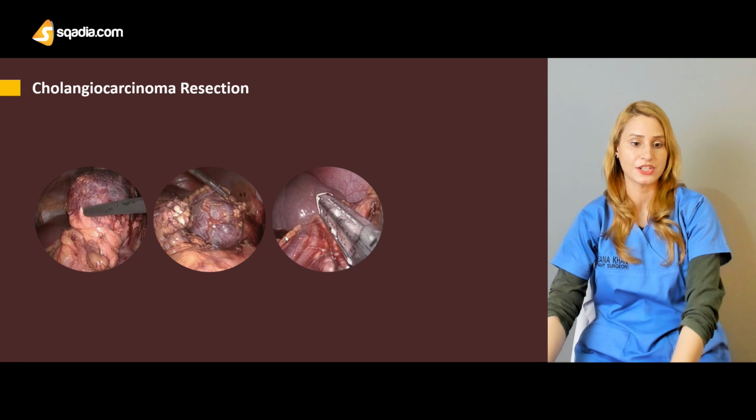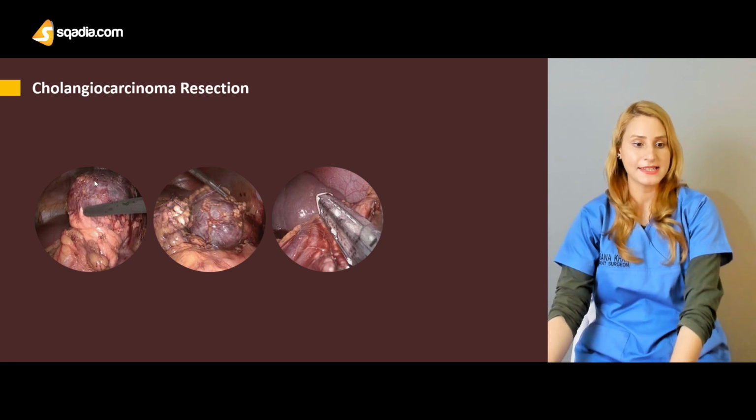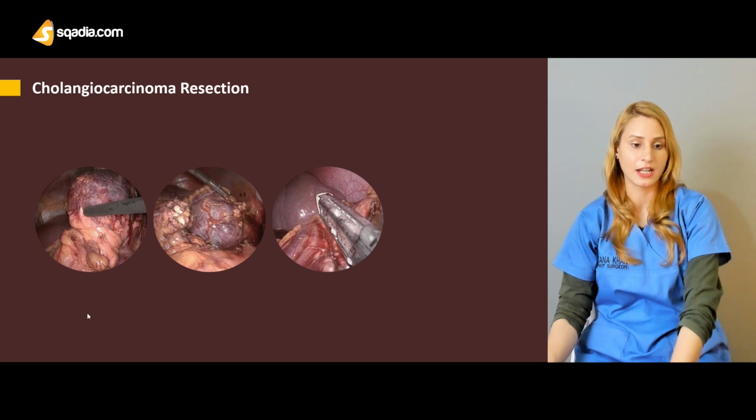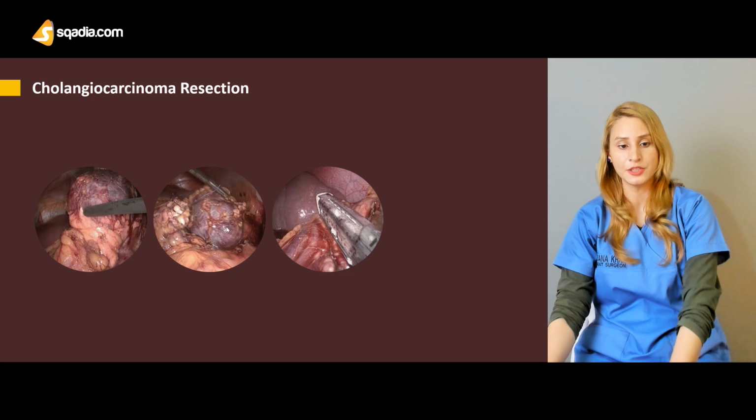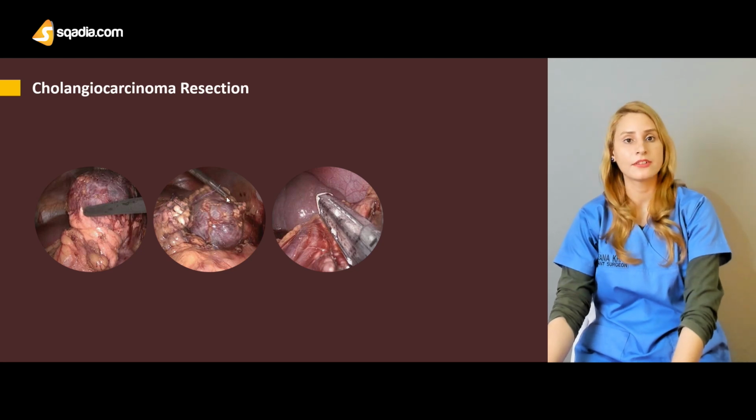So these are the pictures which are actually showing you the gallbladder, and you can see the fundus, the body, and this is the neck of the gallbladder. And there is a seeding. You can see these are the tumor cells, which are involving the lumen of the gallbladder, and they're also involving the extrahepatic part. And after the resection, you have to get rid of the omentum, you have to get rid of the gallbladder, and the adjacent lymph nodes should be resected.